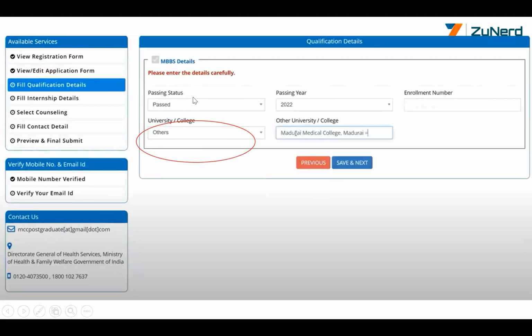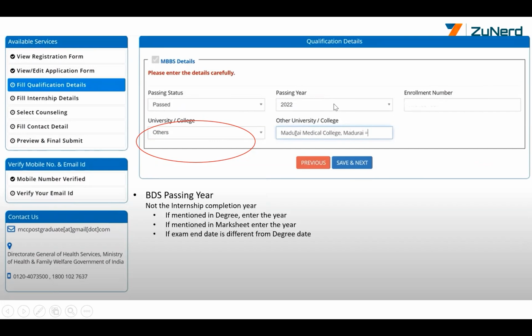Obviously, the passing status here says MBBS, but it will be BDS in your case. Passing status is passed. Passing year, this is actually the year of passing, not the internship completion year. It is the year of passing. If it is mentioned in your degree that this person passed in February 2022 or February 2023, mention that particular year. If it is not, let us say you had your exams in 2022, you passed, your degree came in 2023. Degree does not mention anything. Exam mentions 2022 December, then mention 2022. Both exam and degree dates are available.